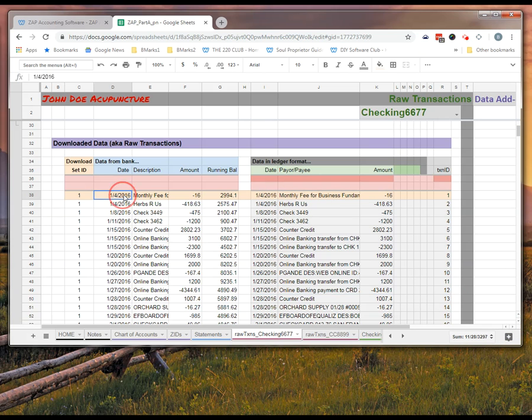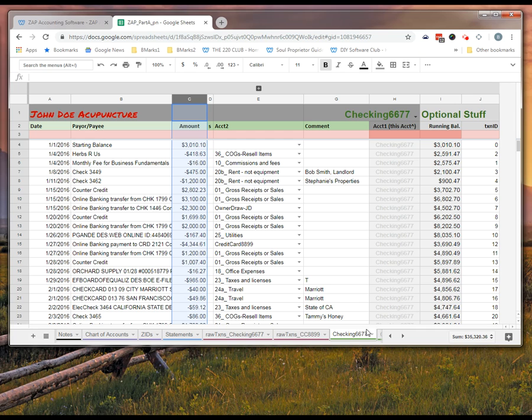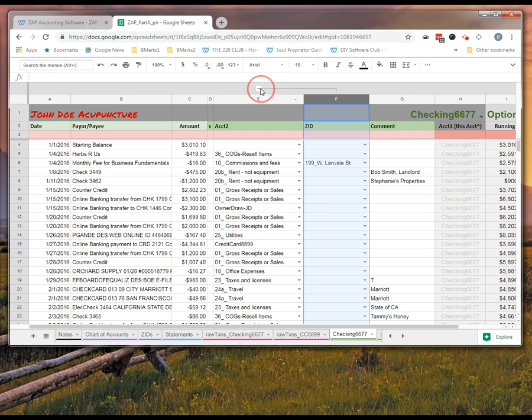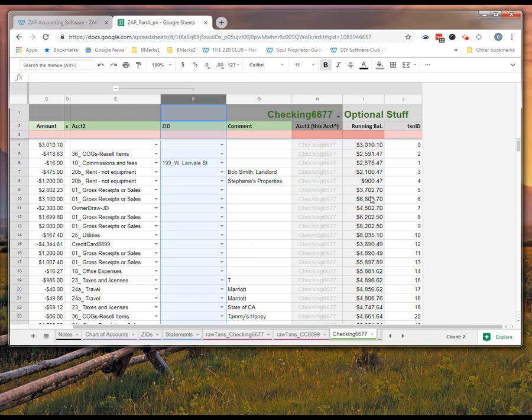You'll paste it in here. It will map it over here. And then you'll manually grab this information. You'll highlight it, you'll hit Control-C, and you'll go over into your ledger and paste it. So we have a Raw Transactions tab for checking, a Raw Transactions tab for credit card. Here is the checking ledger. So I would take that formatted information, paste it in here, and then assign accounts to it. And if you were tracking ZIDs, you can expand this column. You can assign a ZID to it, and there's a place for comments. And you can see the running balance over here. This is what we use to reconcile.